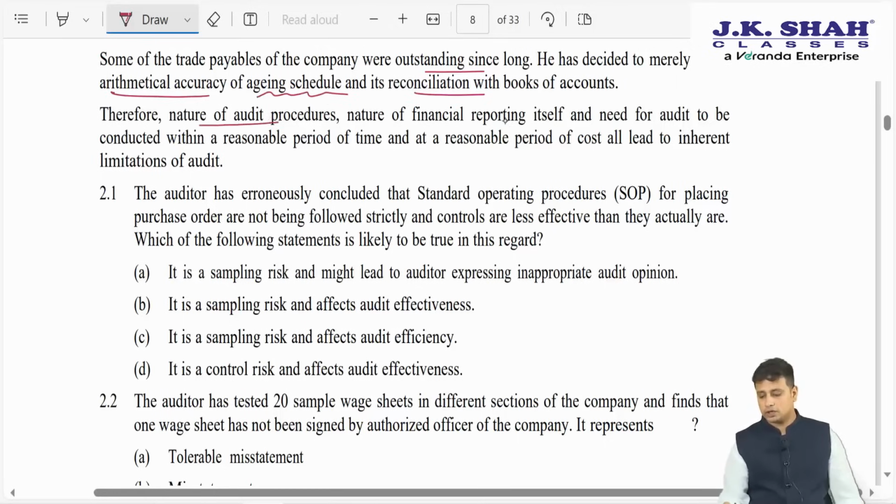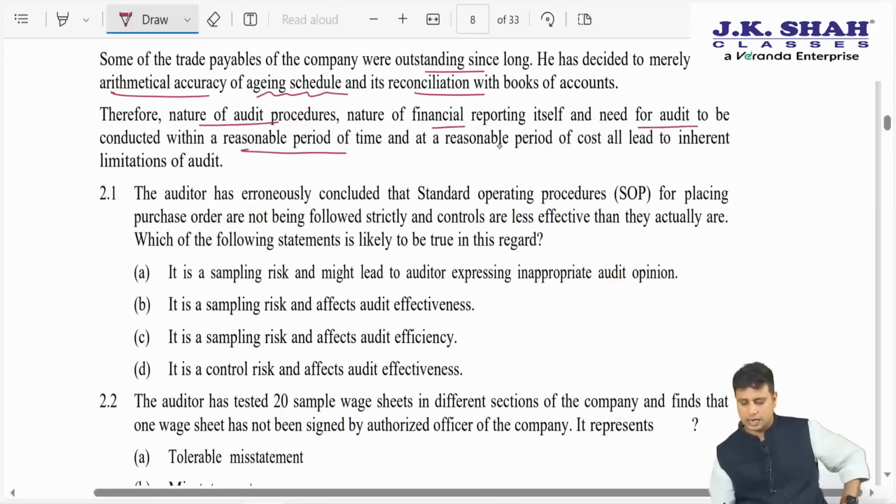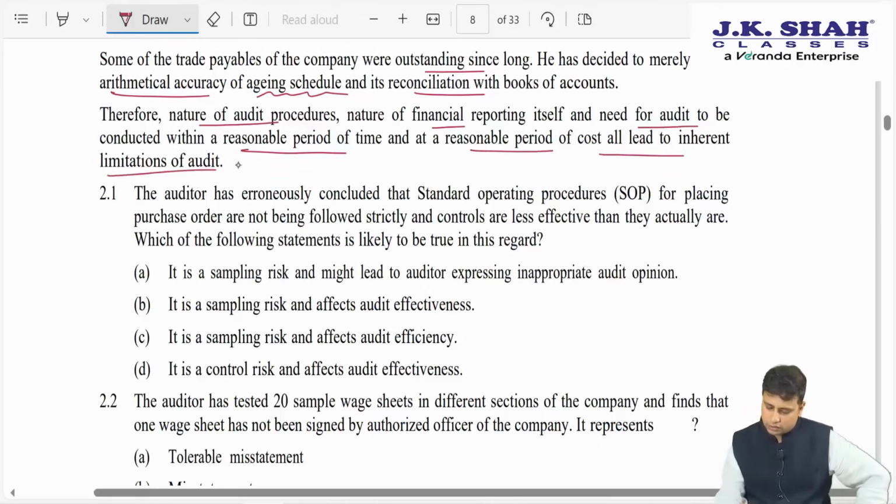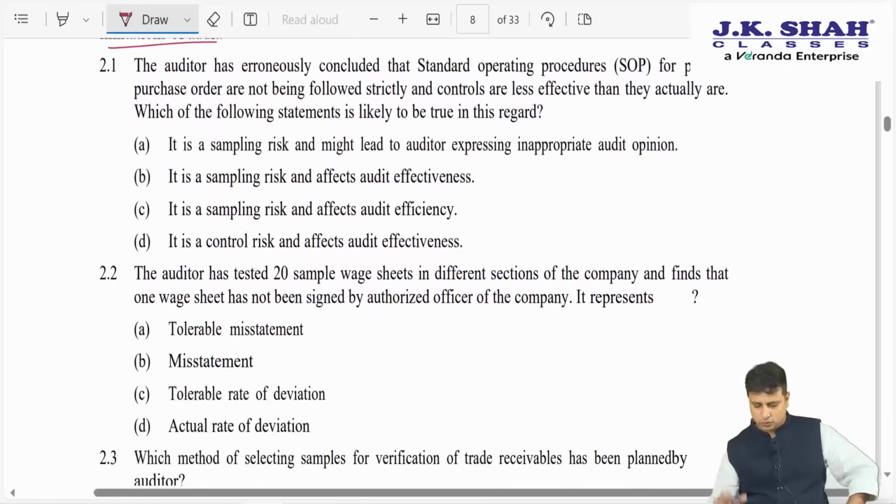Therefore, the nature of audit procedure, the nature of financial reporting itself, and the need for the audit to be conducted within a reasonable period of time and at a reasonable cost all lead to inherent limitation. Right? So, this is the case. Let us go through the questions here.